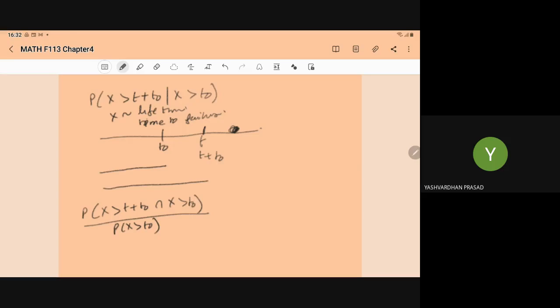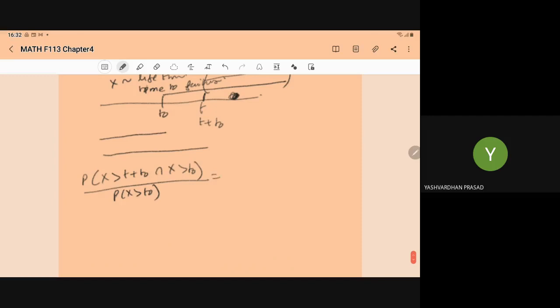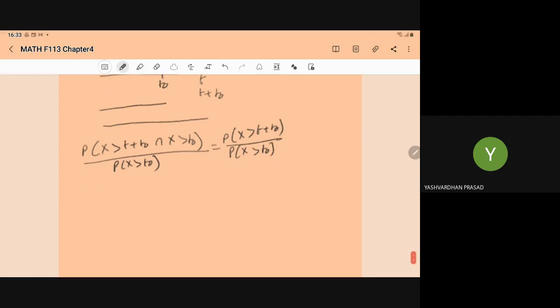On the figure, the intersection of X greater than t naught and X greater than t plus t naught is this much. In the numerator we write the intersection, which will be X greater than t plus t naught, divided by the probability X greater than t naught.